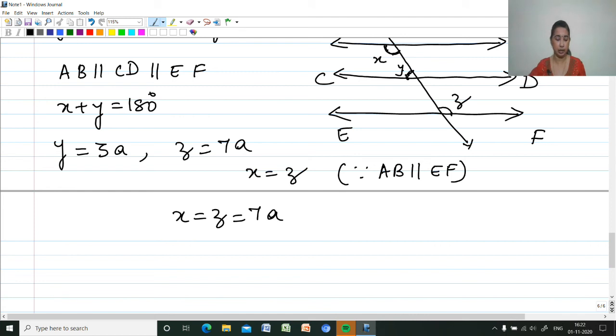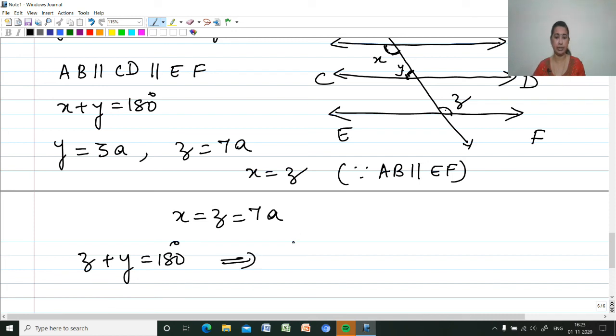We have already got one equation, X plus Y equals 180. Since X and Z are the same, we can replace X by Z, and we get Z plus Y equals 180.